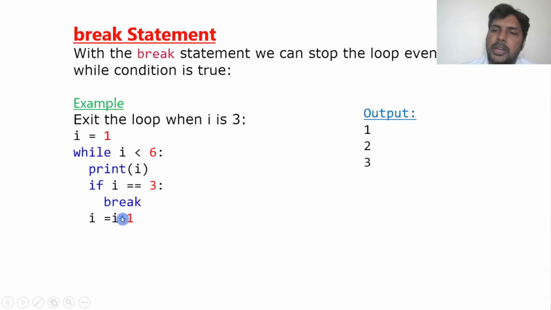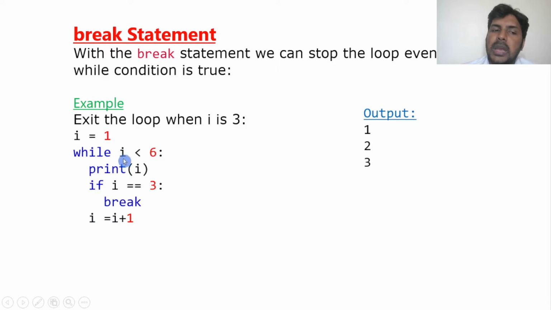So what happened this time? Again it will become 2. Again it will check the condition 2 less than 6. Yes, so again it prints 2. It will check the if condition, which fails again: 2 is not equal to 3. Again here it will become 3, and again it will go to the condition.